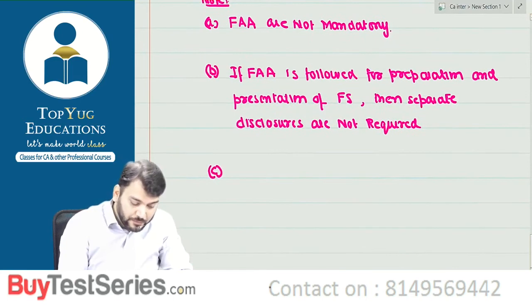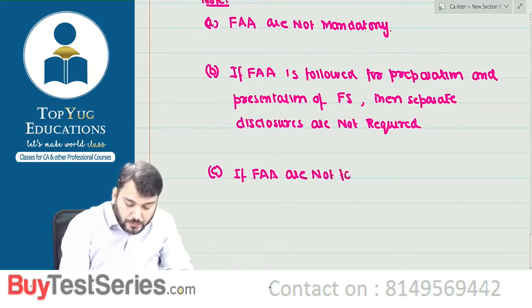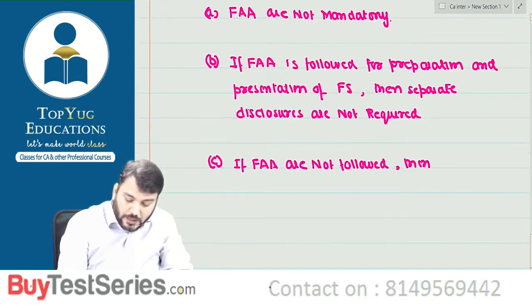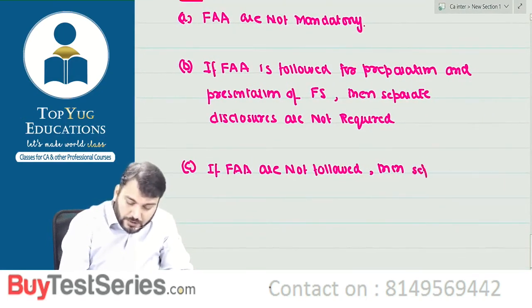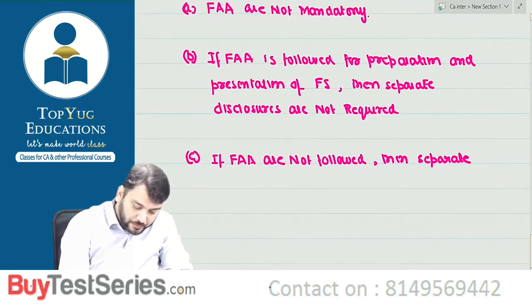Point number C: If fundamental accounting assumptions are not followed, then separate disclosures are required.